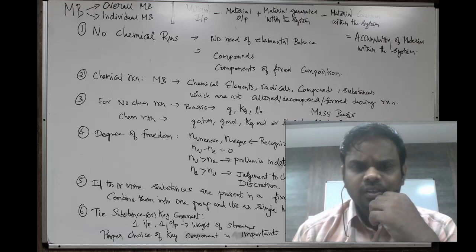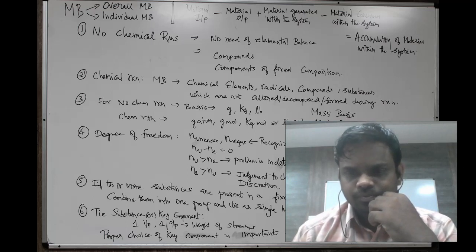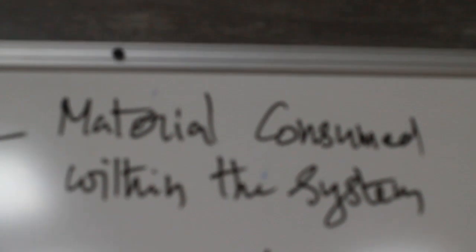We have seen that material balance can be divided into two: overall material balance and individual or component material balance. Whether it is overall or individual, we are going to have an input, an output, material generated within the system, material consumed within the system, and then accumulation, the material accumulated within the system. These are the terms involved when we write the material balance. Depending upon whether it is steady state or unsteady state, at steady state the accumulation term will be 0.